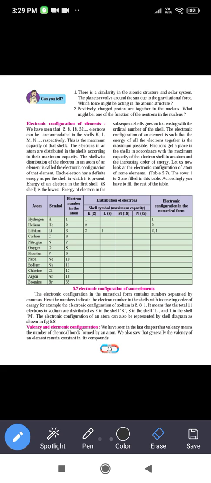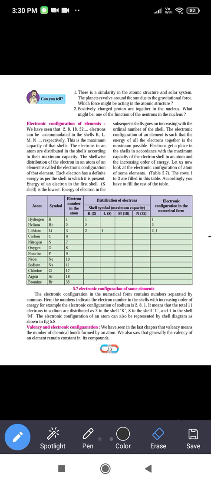Its atomic number is 17, that's why there are a total of 17 electrons. The electronic configuration will be 2 comma 8 comma 7 because the maximum capacity of K is 2 and the maximum capacity of L is 8. Now the 2 and 8 became 10 and the remaining 7 will go in the next shell.